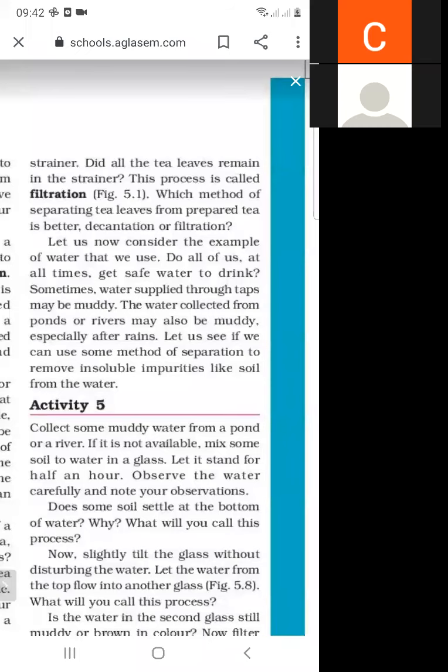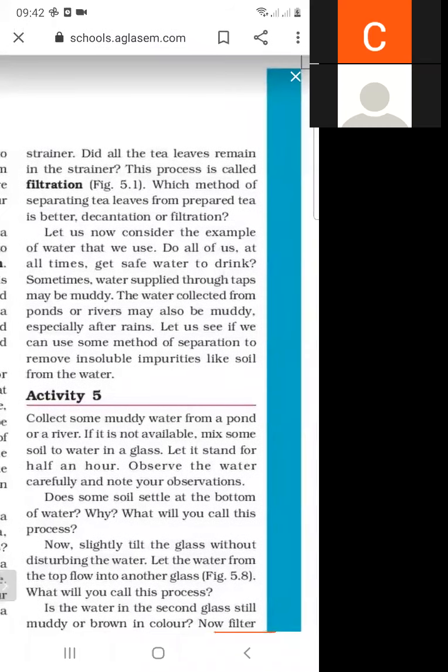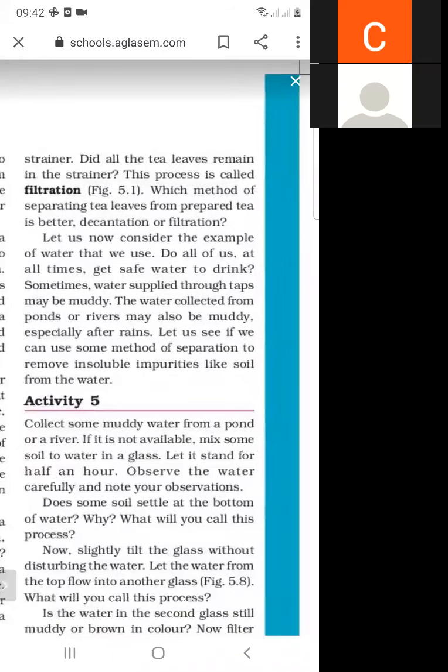Which method of separating tea leaves from prepared tea is better, decantation or filtration? As we know, filtration is better for removing tea leaves from the prepared tea.